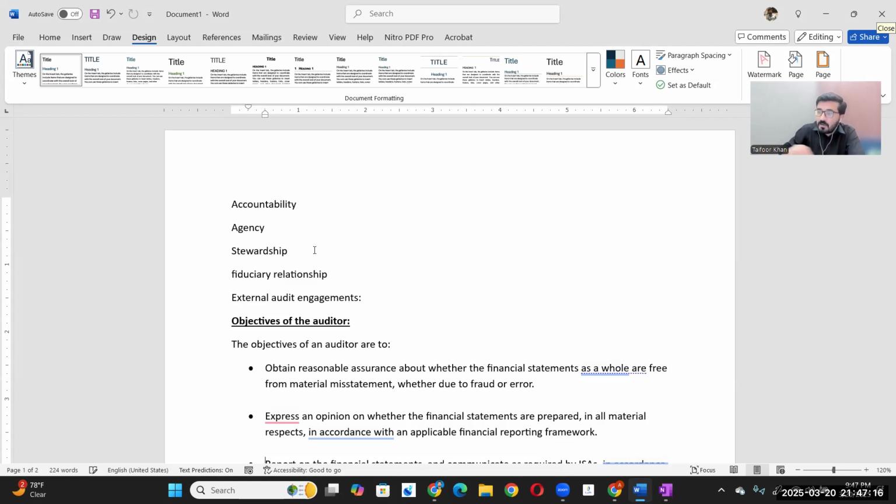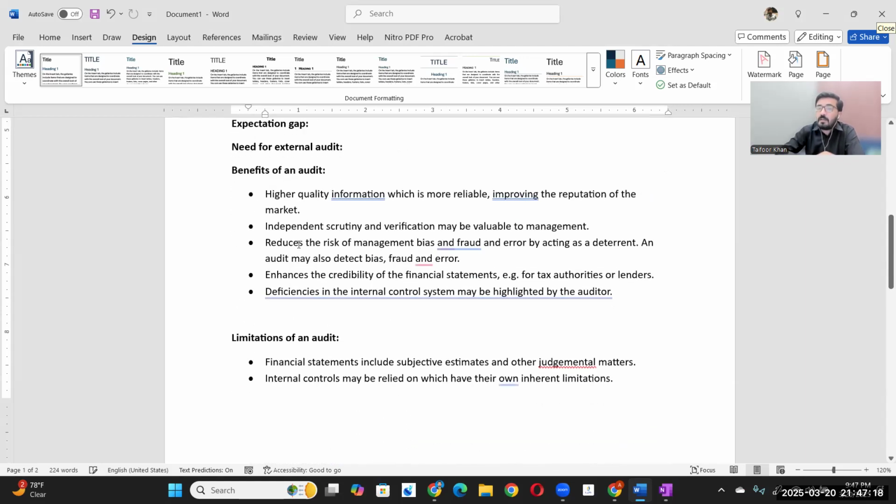Now the next thing is, what are the benefits of the audit? There are multiple benefits of the audit. The first thing, as we discussed in our previous sections as well, is that audit enhances the credibility of the information. If there is an audit report attached to the financial statements, anyone reading them will be more confident. He will think, okay, someone competent in that area has reviewed these financial statements. So it will enhance the reliability and credibility of the financial statements.